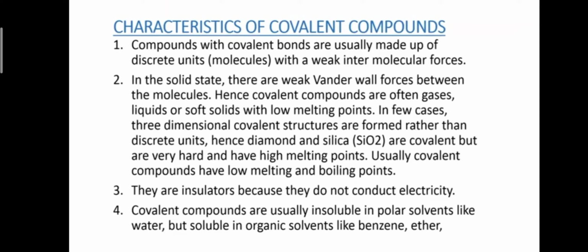In a few cases, three-dimensional covalent structures are formed rather than discrete units. Hence, diamond and silica, that is SiO2, are covalent but are very hard and have high melting points. Usually, covalent compounds have low melting and boiling points. They are insulators because they do not conduct electricity. Number 4. Covalent compounds are usually insoluble in polar solvents like water, but soluble in organic solvents like benzene or ether.